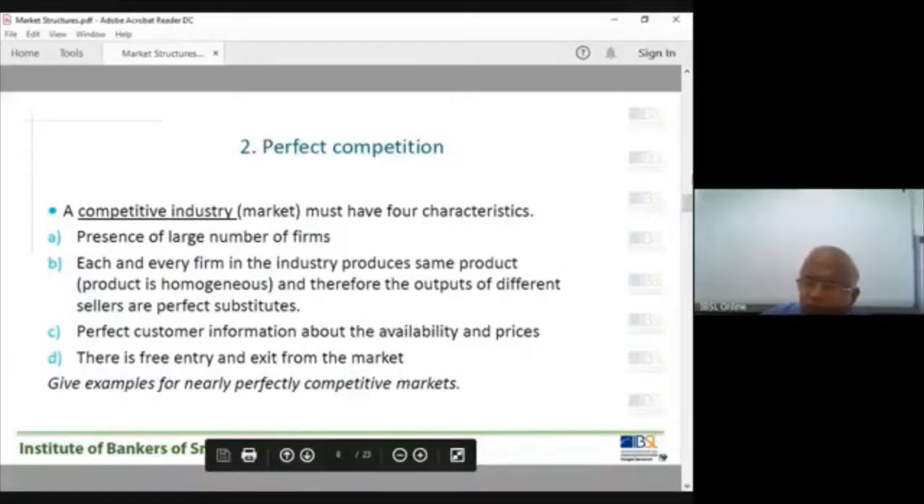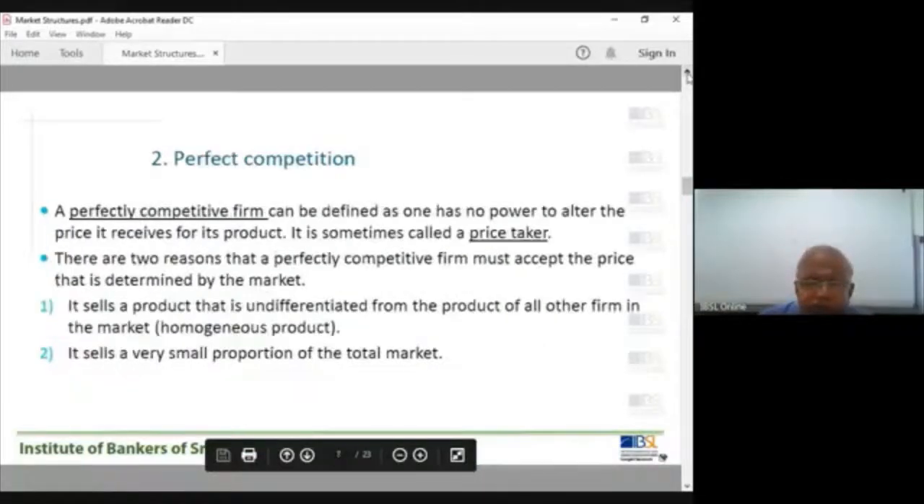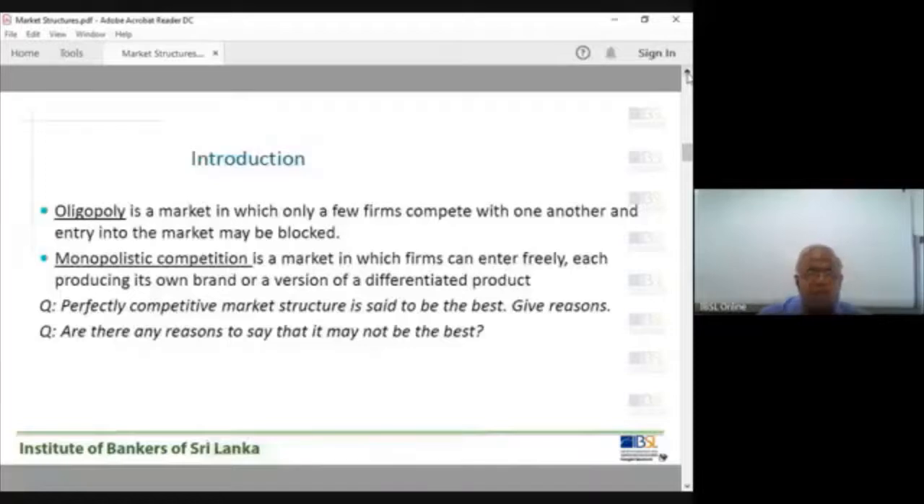Now we will go to the initial question we asked about the competitive market structure. Perfectly competitive market structure is said to be the best. Give reasons. What are the reasons? One reason is that it is competition. Through competition, they decide the price, so no seller or buyer can influence the price. That will be the most efficient price, sometimes called the lowest price, through the competitive industry. That is one reason.